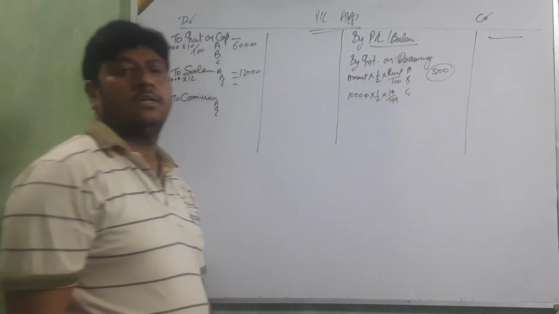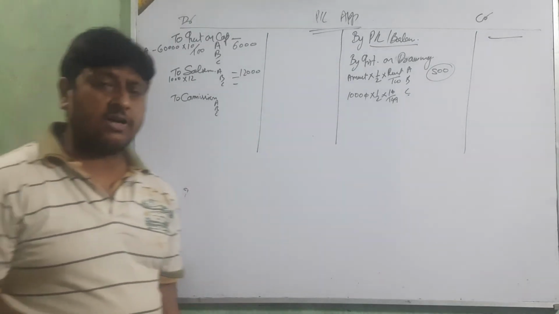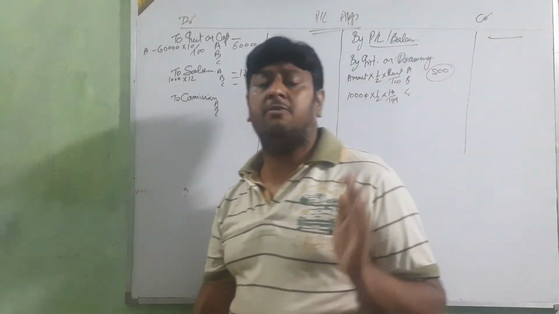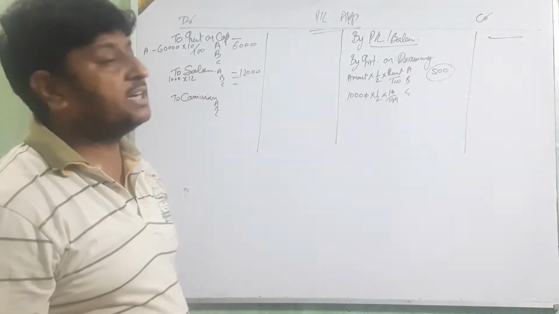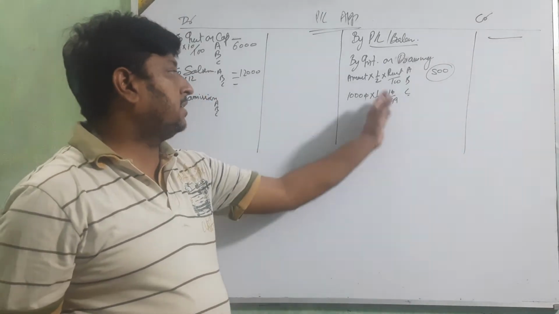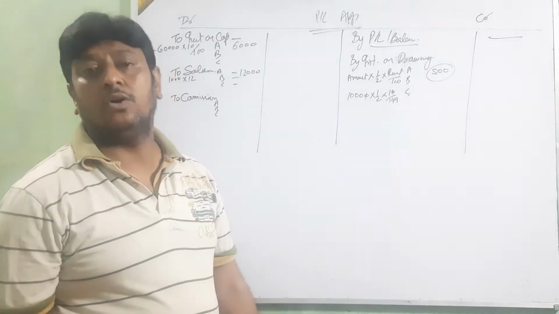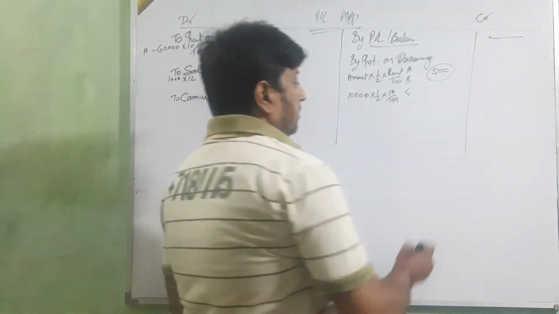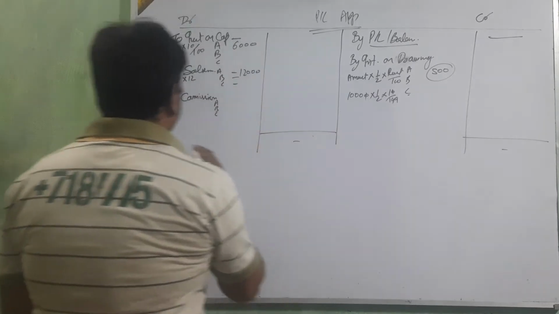Okay beta, interest on drawing is a rule. If any person withdraws a single sum in the whole year, then on that money we are going to calculate interest on drawing for 6 months. You can use 6 upon 12 or 1 upon 2. On the basis of that we are going to calculate the interest on drawing. Then take the total of this side.